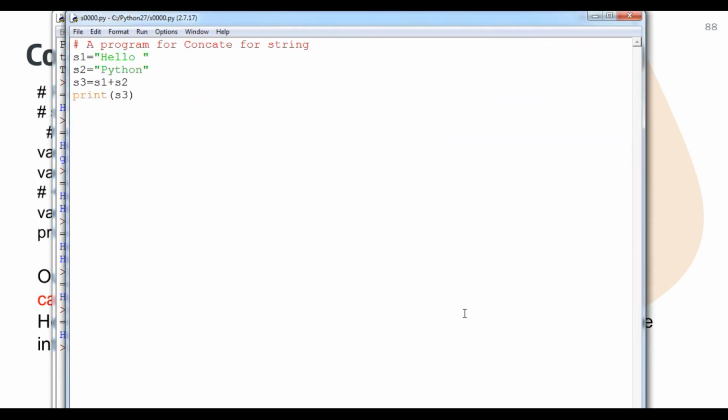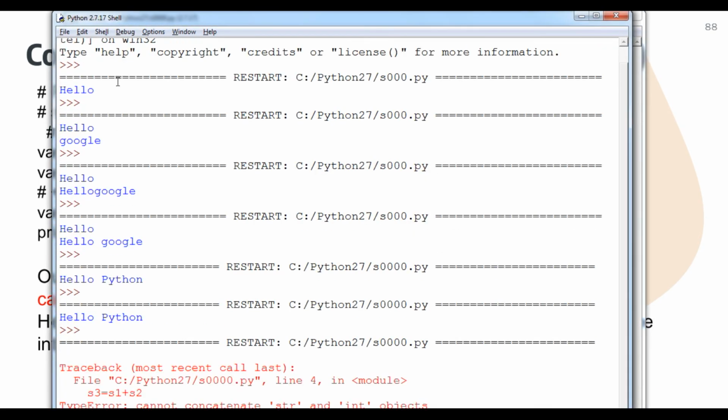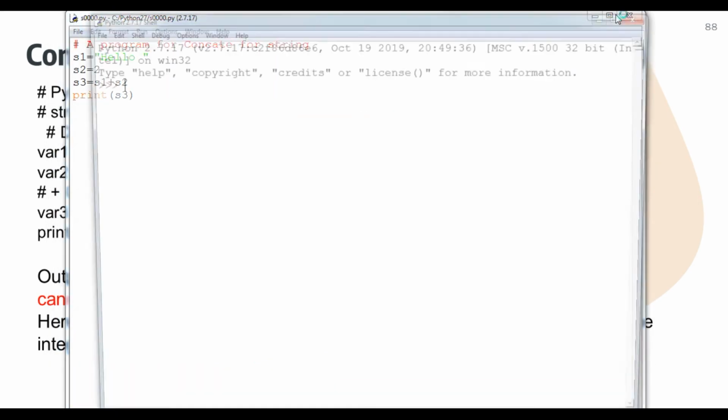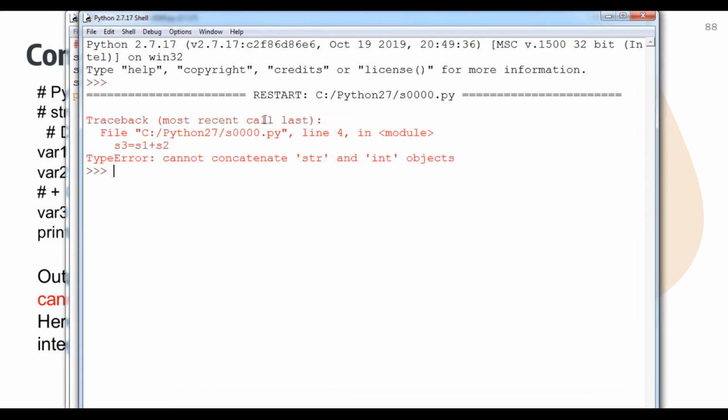So how will I do it? Here I will make the same changes. Suppose I make this variable an integer like 2, and let's see what the output will be. If I run it, you can see the output shows me an error in the console. I will run it again. You can see, student, it cannot concatenate, because string and integer objects are different types.